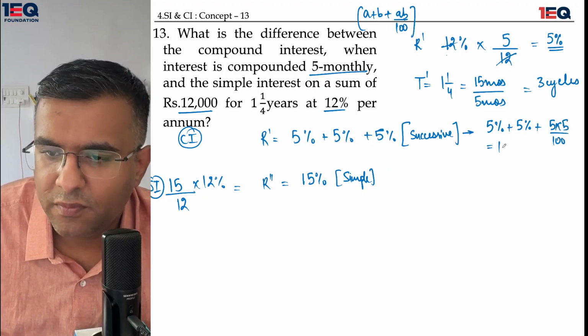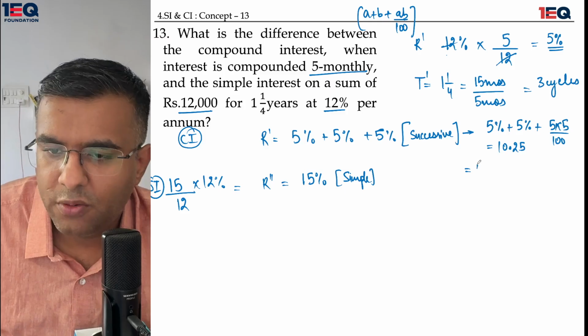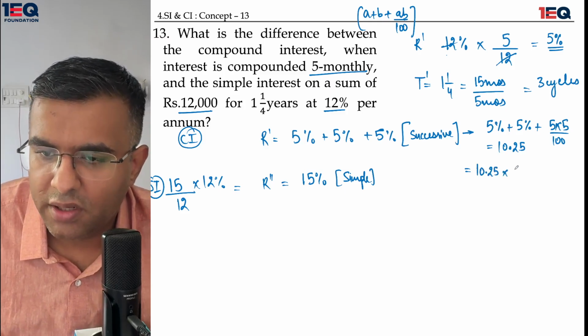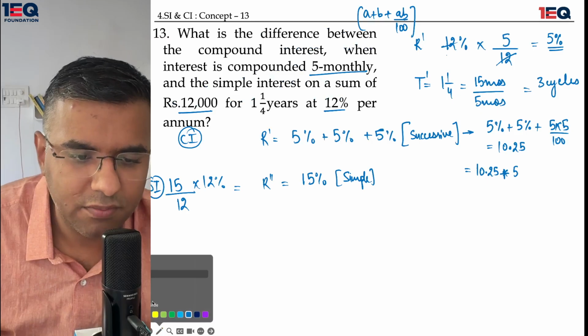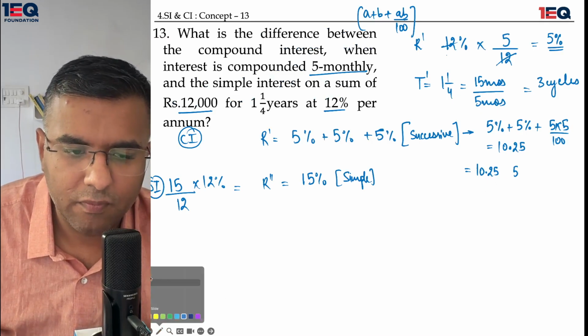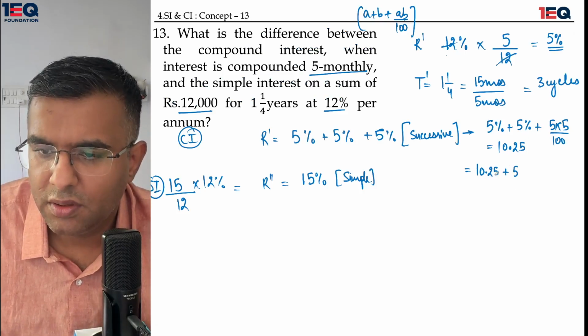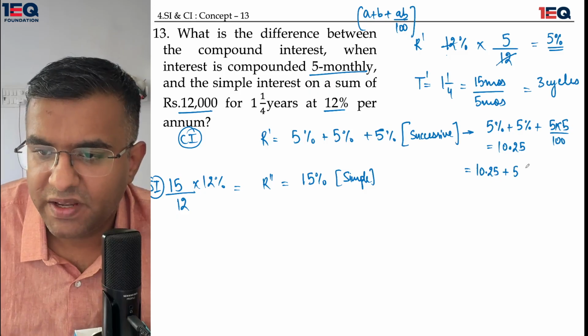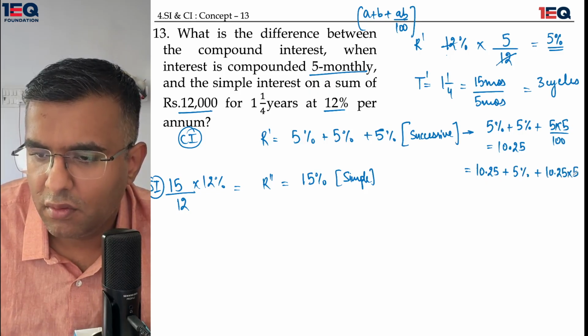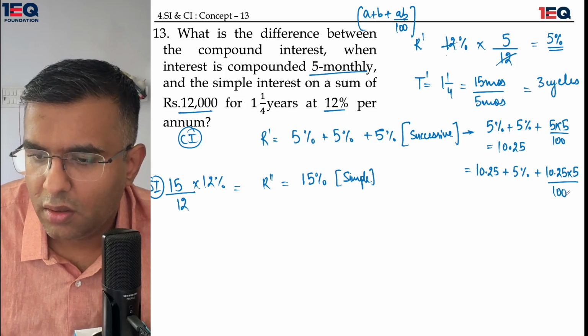So this gives me 10.25. This 10.25 would have to be done with another 5%. Okay, I have put the wrong symbol. It is supposed to be a plus sign. So 10.25 plus 5% plus 10.25 into 5 over 100.